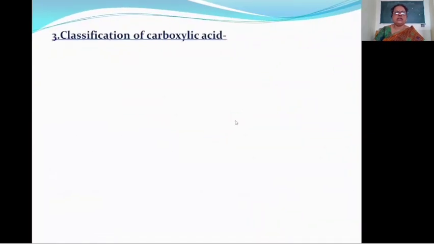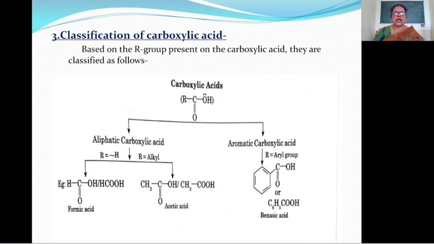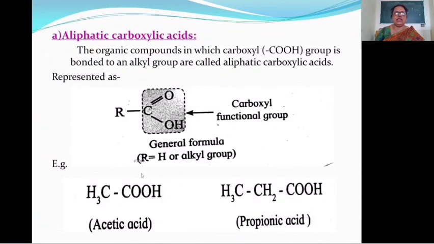Then we will see the next point, classification of carboxylic acid. Carboxylic acids are classified in two ways, that is aliphatic carboxylic acid and aromatic carboxylic acid. First we will see aliphatic carboxylic acid.